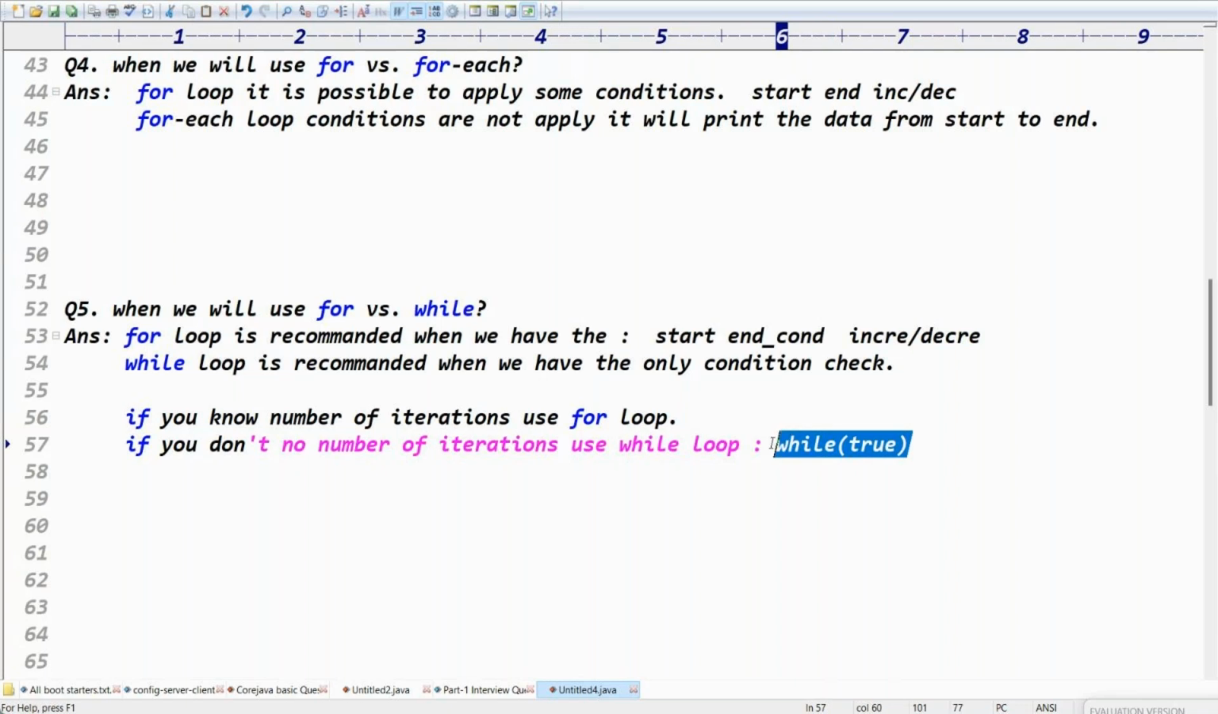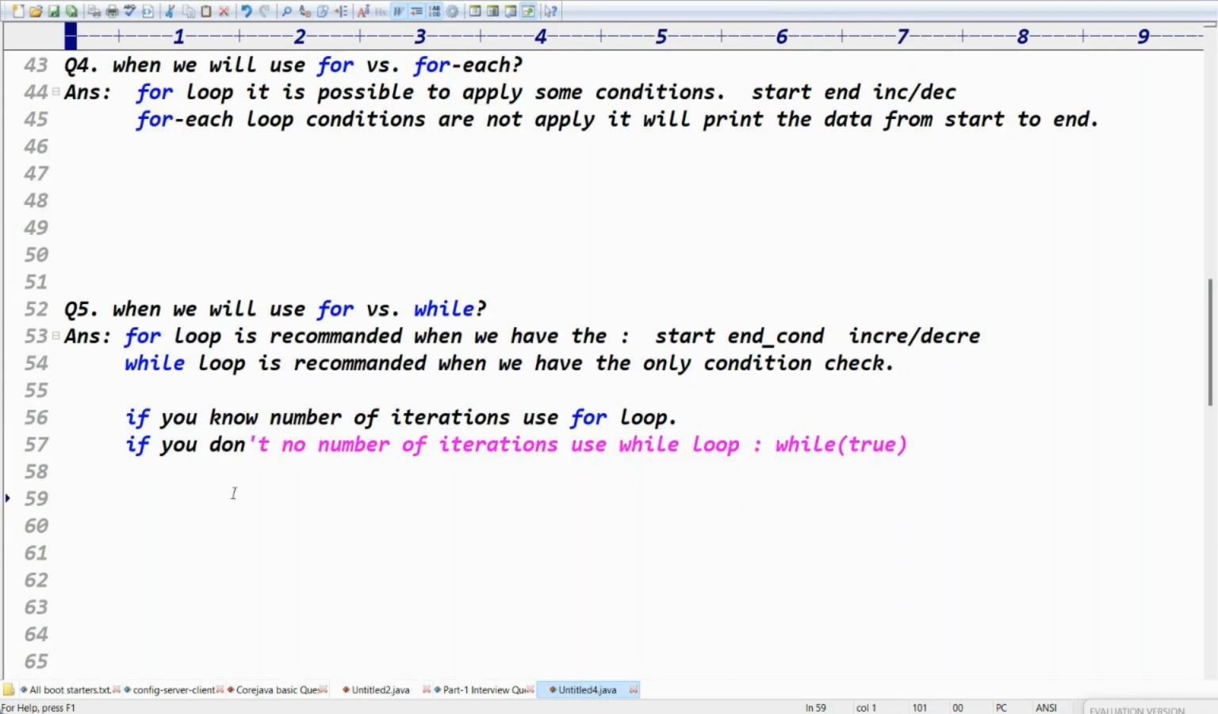While of true means what? The loop keeps on repeating. To stop it, how can we stop, sir? Inside the loop we can apply some if condition and use the break statement, right? The loop is stopped. The question is how can we stop the infinite loop using break? How can we stop the infinite loop, while of true?